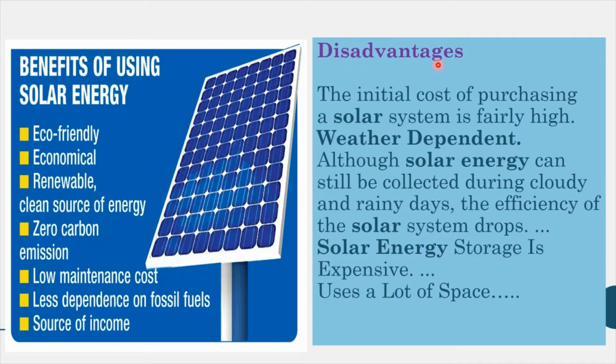Some disadvantages are there. First, the initial cost of purchasing a solar system is fairly high. Then, weather dependent. If it is rainy season or cloudy, it may not produce much electricity. Although solar energy can still be collected during cloudy and rainy days, the efficiency of the solar system drops. We are not getting much solar energy on these days. Also, storing the solar energy is a little bit expensive and it uses a lot of space.